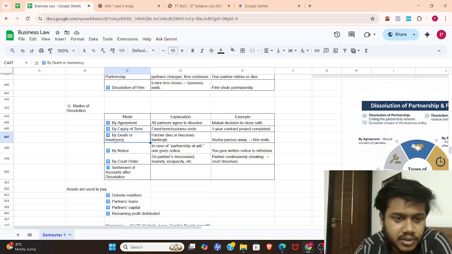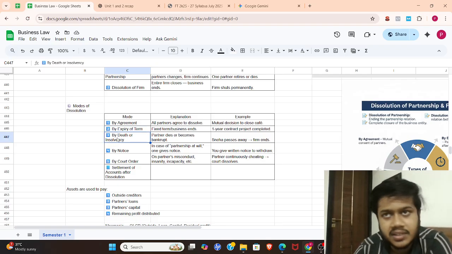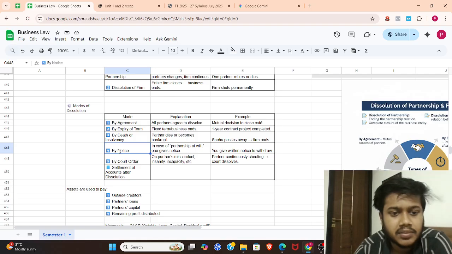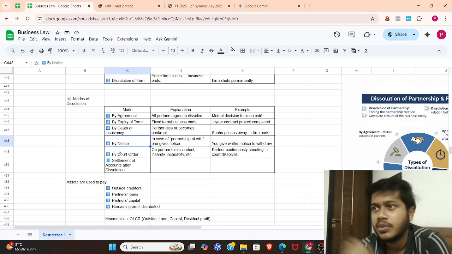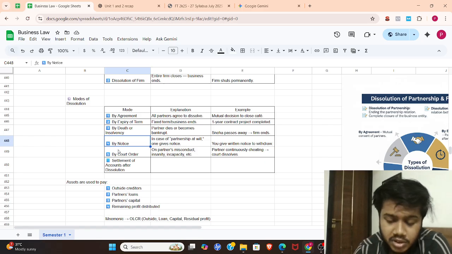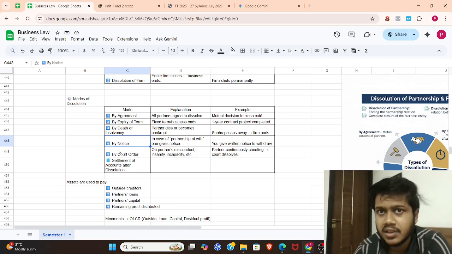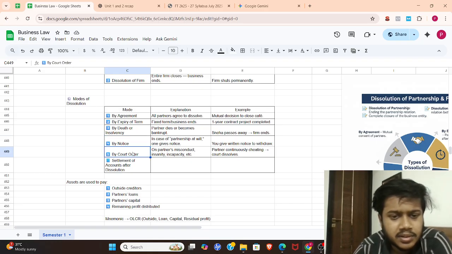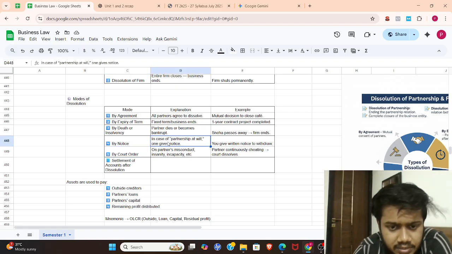Third is by death or insolvency: by death of any partner, or maybe the firm becomes bankrupt. The fourth is by notice. Let's say your firm has got a notice from a court, or any other firm or any consumer or user files a notice against your firm involving illegal practices.